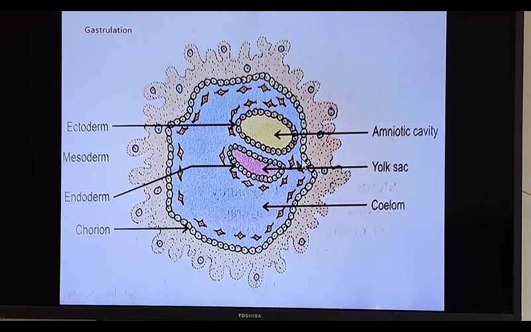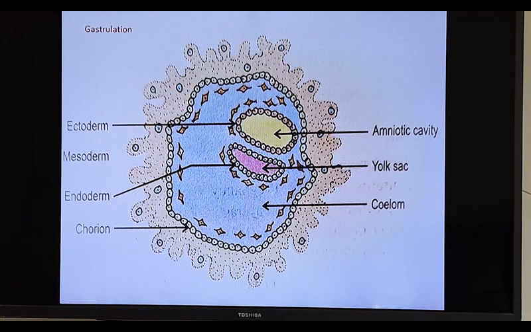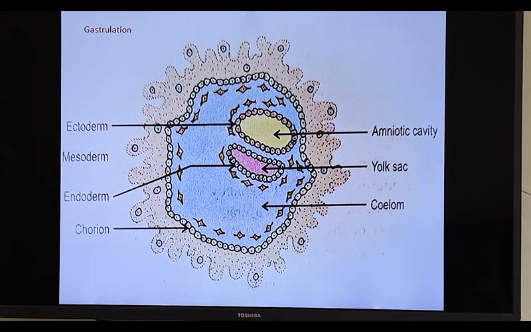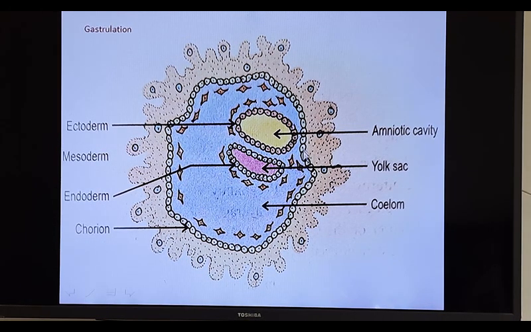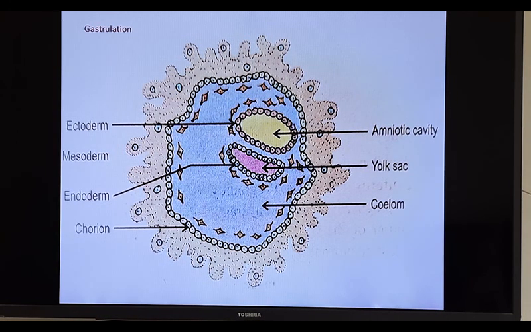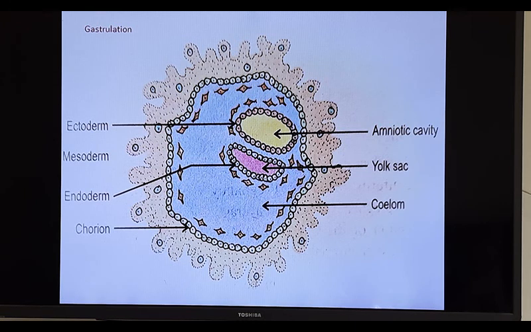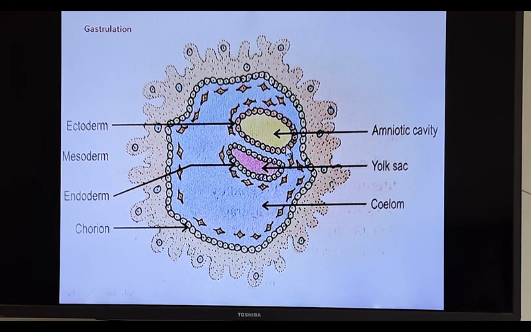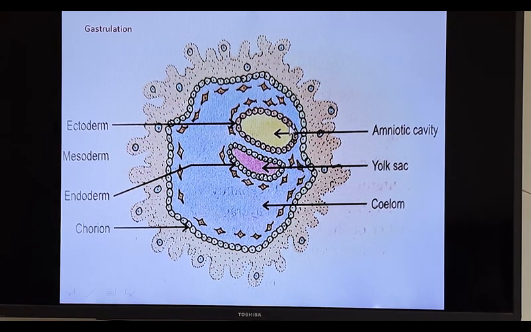Then formation of ectoderm. After the formation of endoderm, the remaining cells of the embryonic disc are arranged in a layer. This layer is called ectoderm.